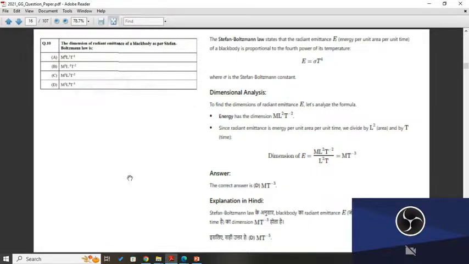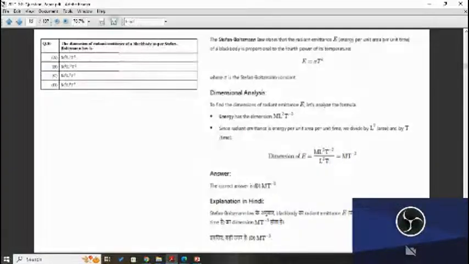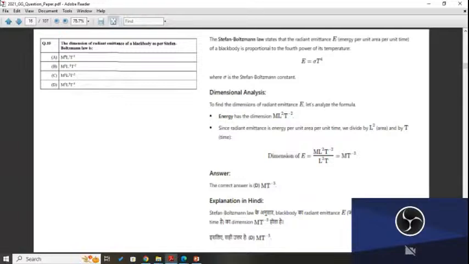E is equal to the formula. Energy is the dimension of what? Energy is the unit of joule. So energy has the dimension ML square T square. Next, since radiant emittance is the energy per unit area per time, it is divided by L square, and by T, which is the time. So dimension of E is ML square T square upon L square T.